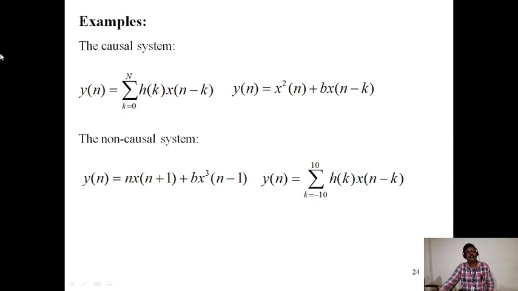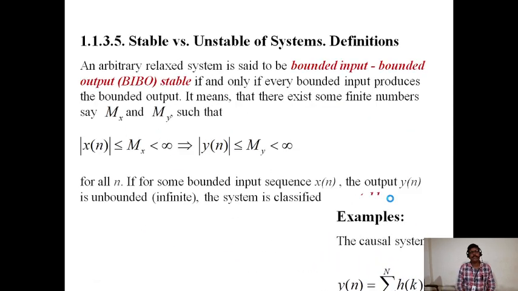Examples of the causal and non-causal systems: sigma k is equal to 0 to n h of k x of n minus k, y of n is equal to x square n plus d into x of n minus k. Non-causal system: y of n is equal to n into x of n plus 1 plus b x cube of n minus 1, y of n is equal to sigma k is equal to 0 to n h of k x of n minus k.